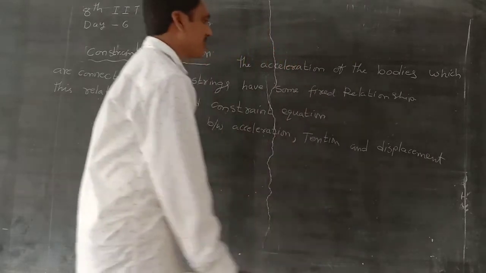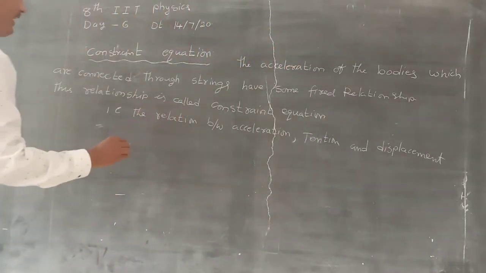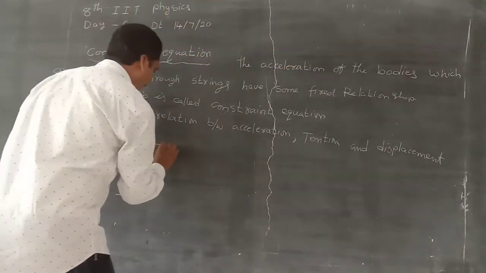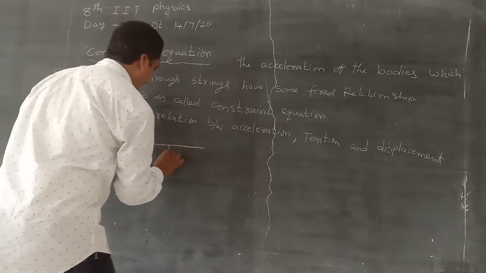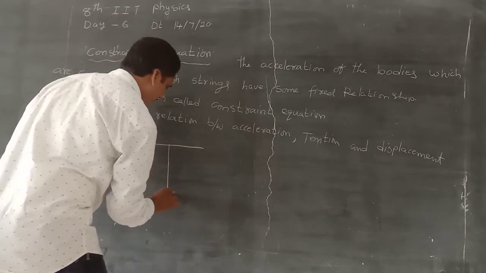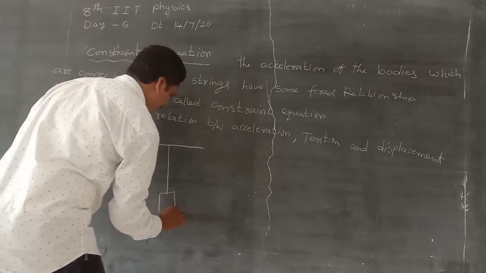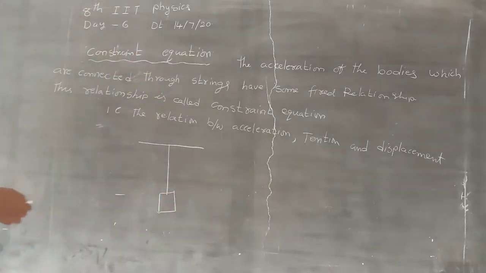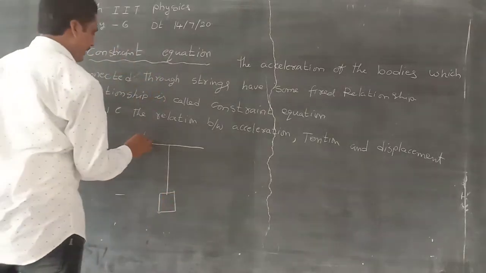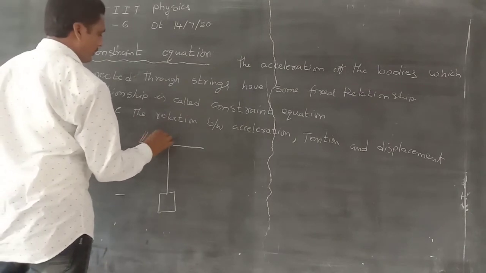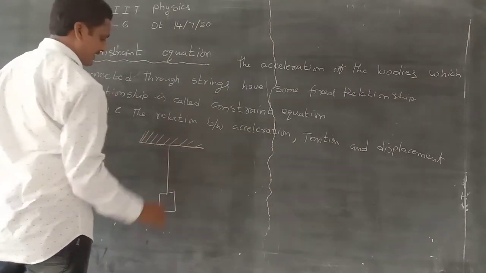Consider a body having mass m suspended at a rigid support by a light string.